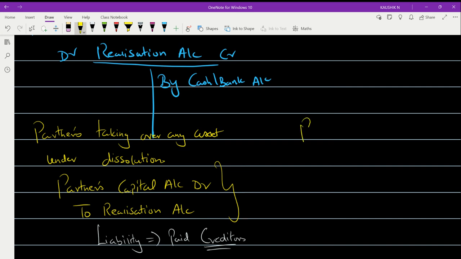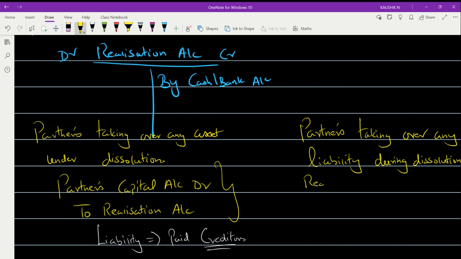So that's why I'm going to write here, partners taking over any liability during dissolution. This entry is quite opposite. So which one will be debited? I will debit realization. Realization account is debited to partners capital account. To partners capital account.